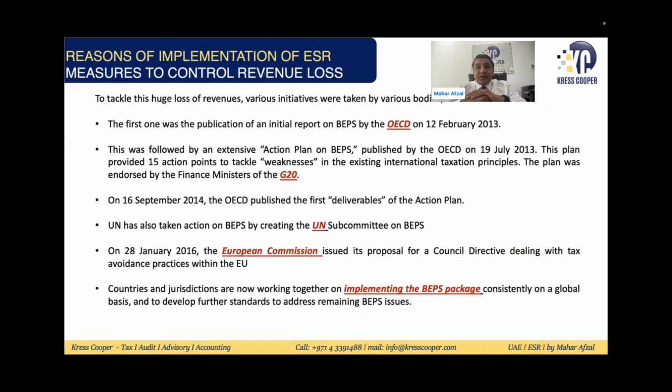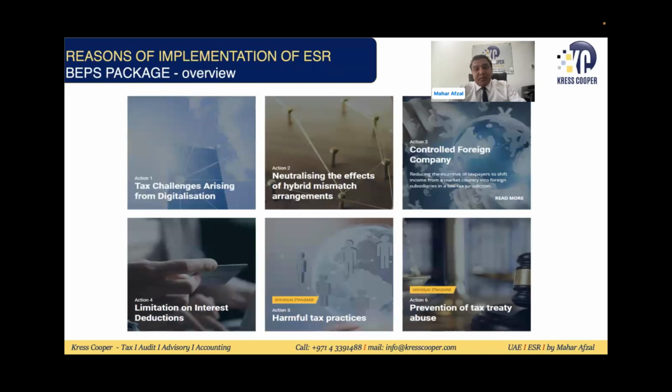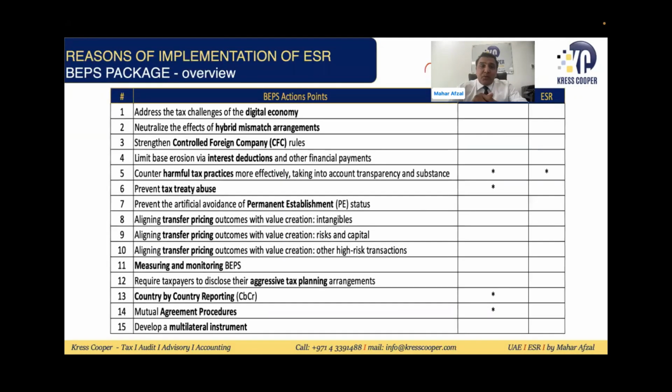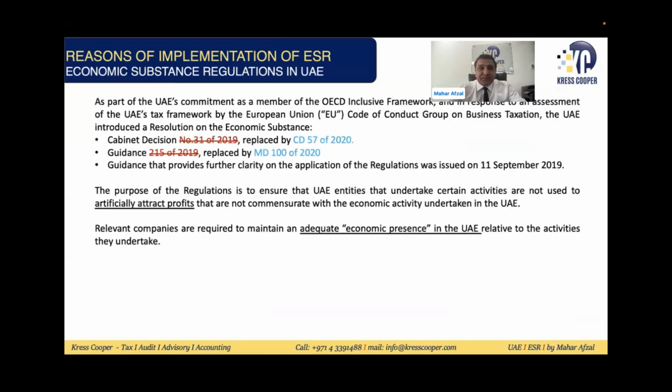The first step was the publication of the initial BEPS report by the OECD, the Organization for Economic Cooperation and Development, on 12th February 2023. Then the G20 was involved, the UN was involved, and the European Commission was involved. At the end, they implemented the BEPS package to control this. The BEPS package contained around 15 action points. Out of these 15 action points, the fifth action point was to control harmful practices, and economic substance regulations are part of how to control the harmful practices.